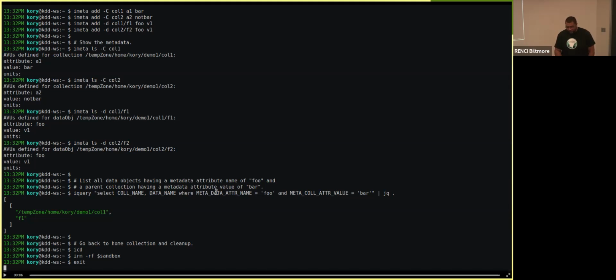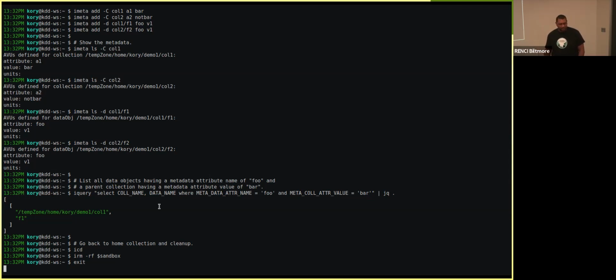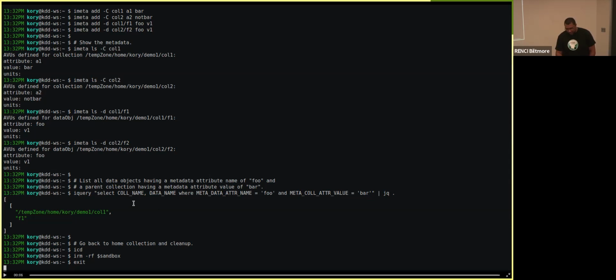So you're running iQuery, which is not a thing that most people have. That's right. This is a special iCommand that uses the new parser API plugin to run the new GenQuery syntax. And we can look at our query here.